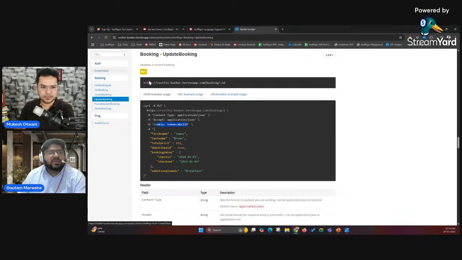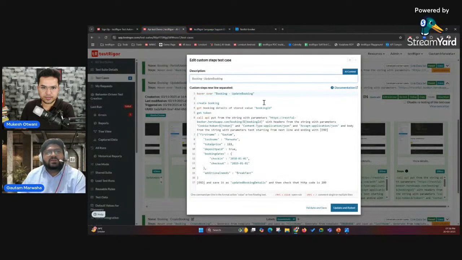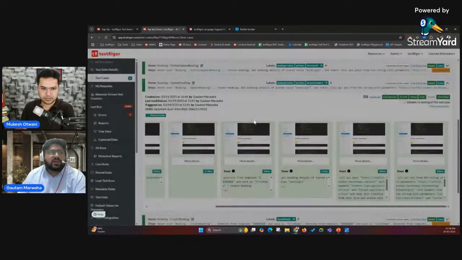The first test case is create token. We'll be using that particular token to update the booking. So the scenario that I've created is something like, you can ignore this over. I just wanted to show you that functional steps also work with the API calls in the same test case. So yeah, the first thing is, all right, so we missed something. I'll show you the rules that we have created.